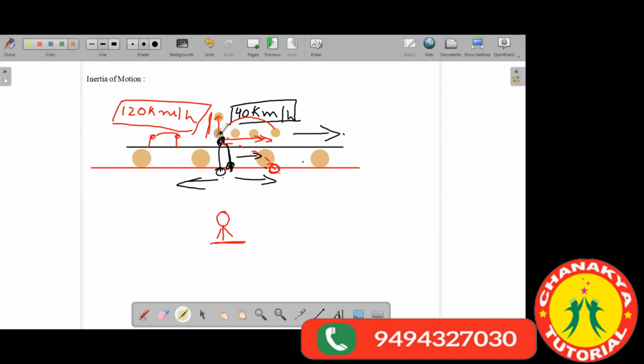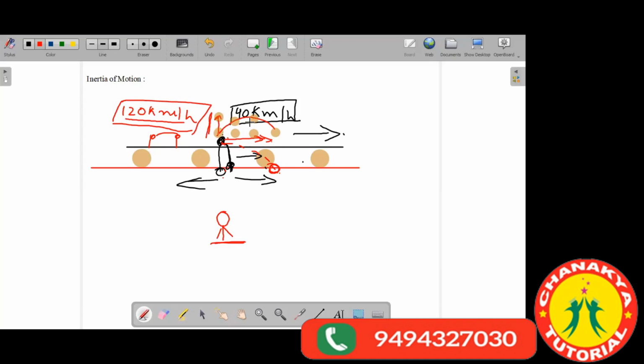If you are here, the ball will be here. So the ball is traveling the horizontal distance along with the vertical distance. Got it? So the ball already has a speed of 120 kilometer per hour. It will fall back to your hand only.